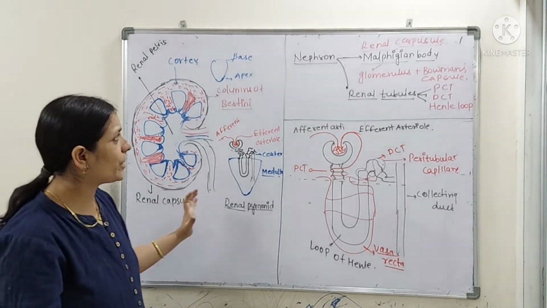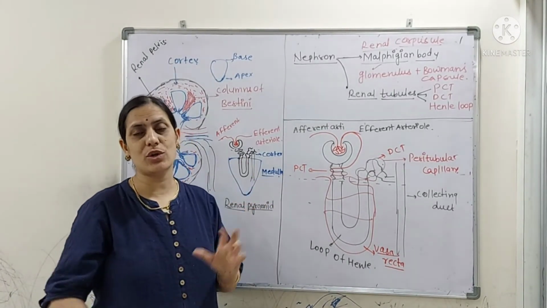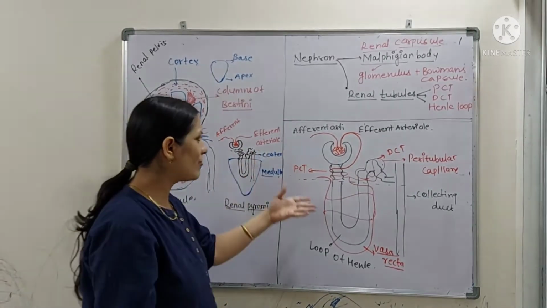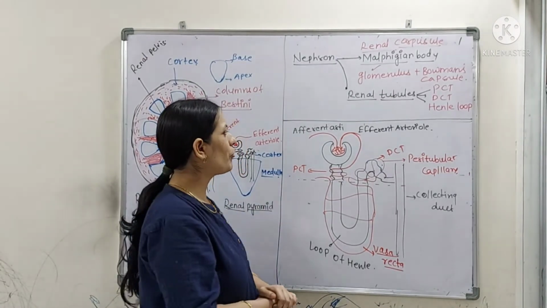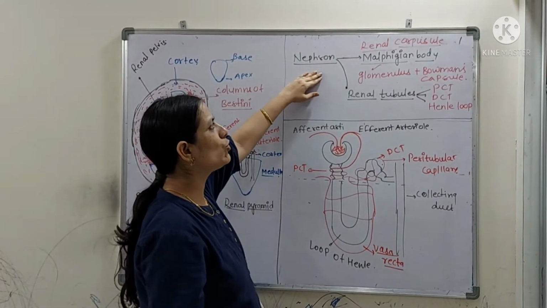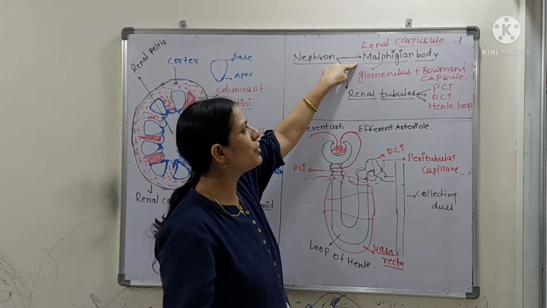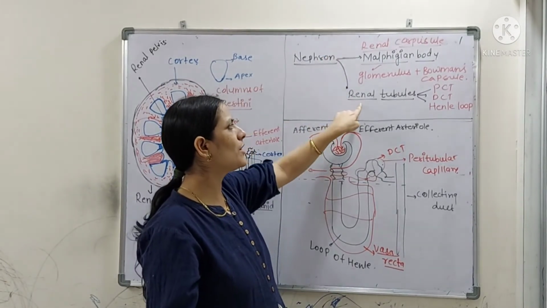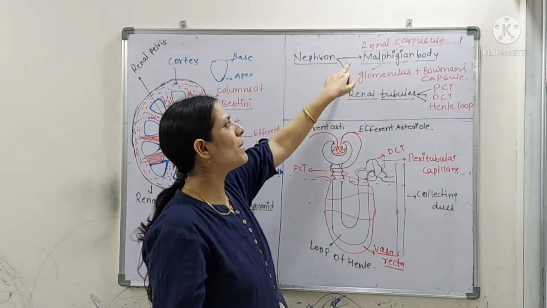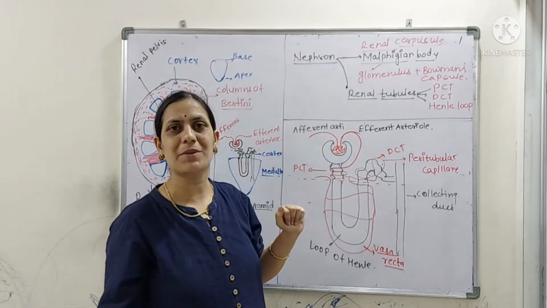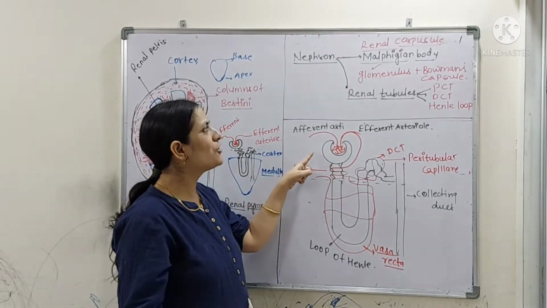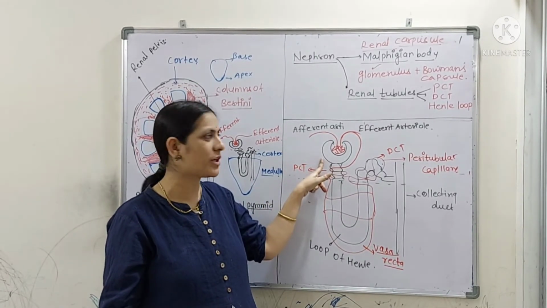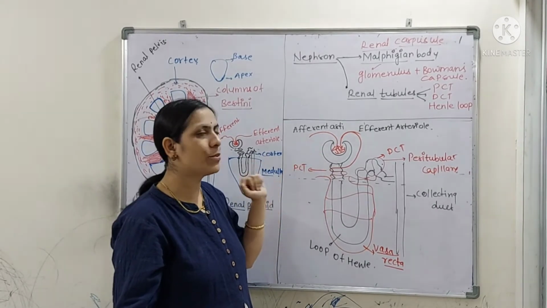Now we will check the functional unit of the kidney, the nephron, and what it is composed of. Here I have drawn the diagram of a nephron. The nephron has two parts: one is known as the Malpighian body, or you could call it the renal corpuscle, and the other part is the renal tubules. The Malpighian body, or renal corpuscle, has two components inside it: one is Bowman's capsule, which is a cup-shaped structure, and the other is the glomerulus.